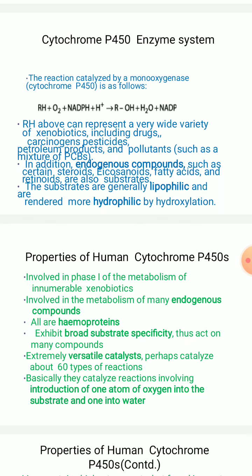These exhibit broad substrate specificity, so they act on many compounds, and they are an extremely versatile catalyst, catalyzing perhaps about 60 types of reactions that you can come across with the cytochrome P450 monooxygenase enzyme systems. Basically they catalyze reactions involving introduction of one atom of oxygen into the substrate molecule.